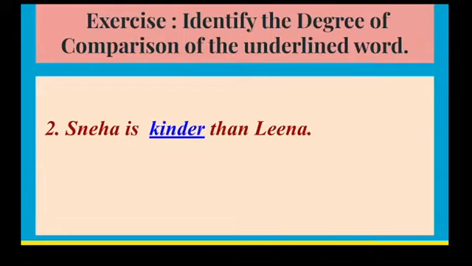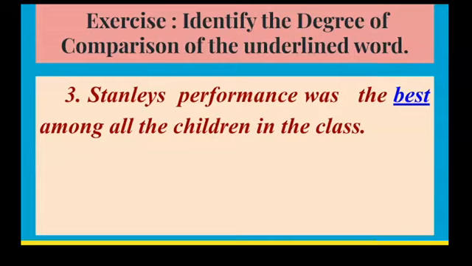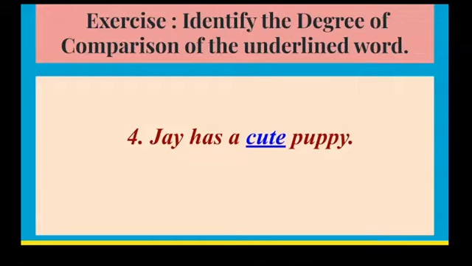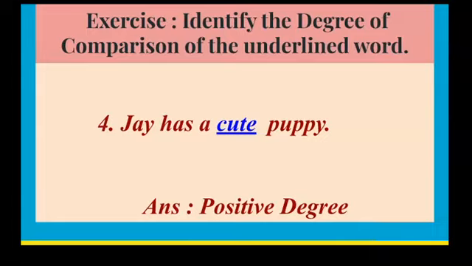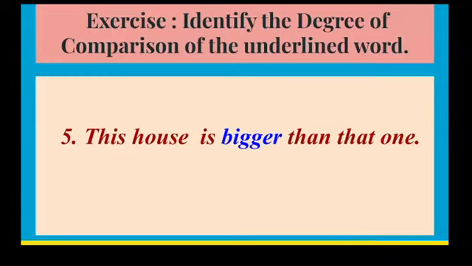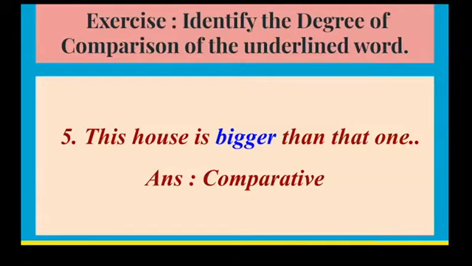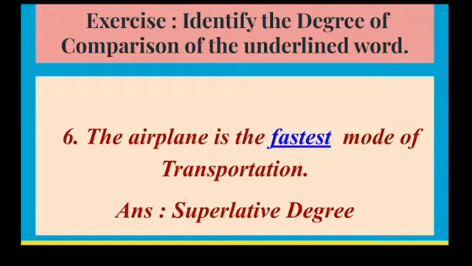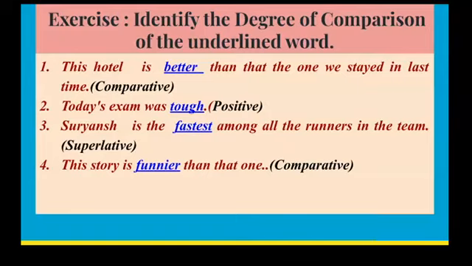Next, Sneha is kinder than Leena. Answer, comparative degree. Stanley's performance was the best among all the children in the class. Answer, superlative degree. Jay has a cute puppy. Answer, positive degree. This house is bigger than that one. Answer, comparative degree. The airplane is the fastest mode of transportation. Answer, superlative degree.